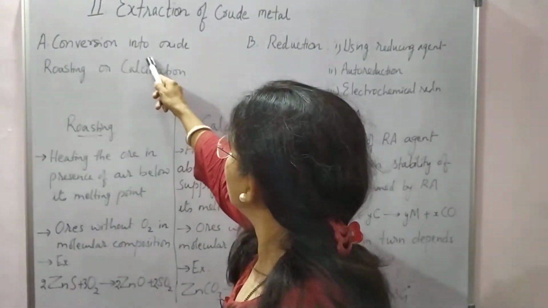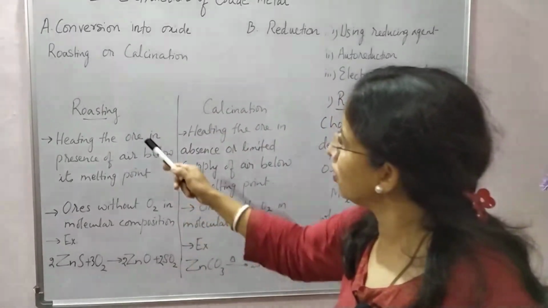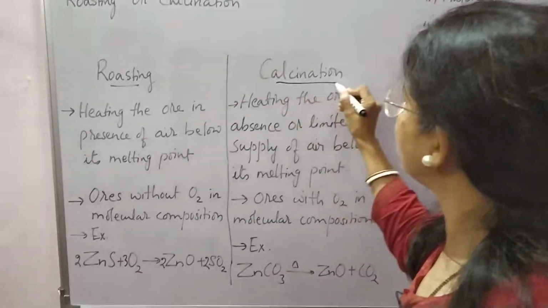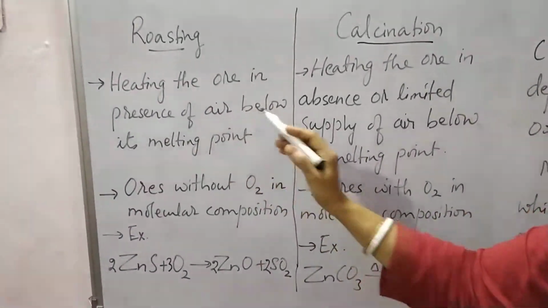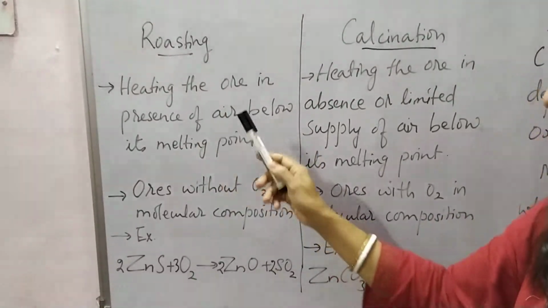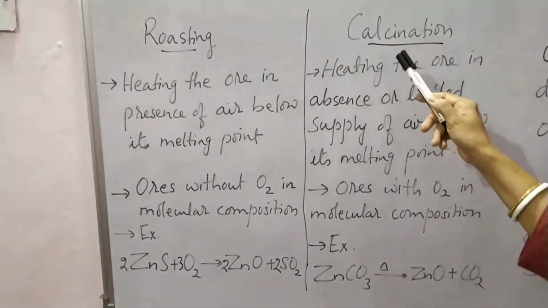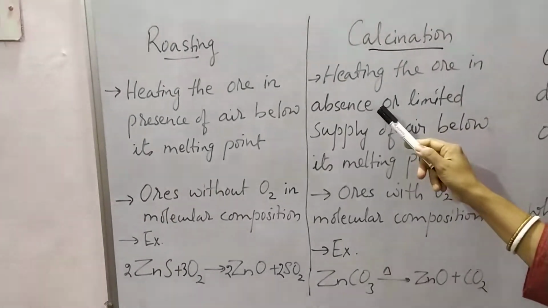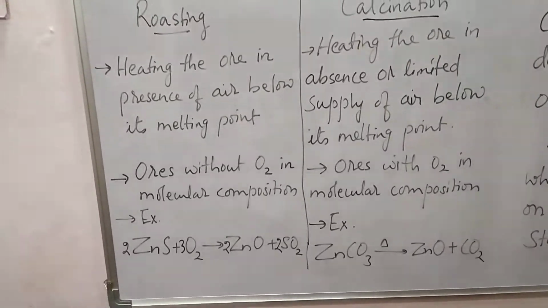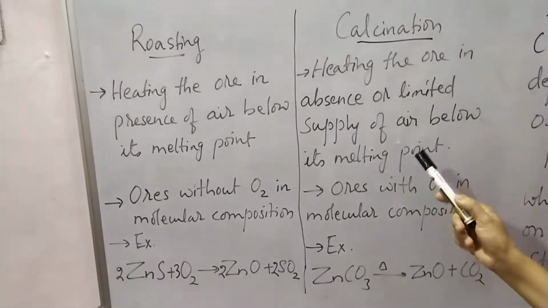The conversion of the ore into oxide is done either by roasting or by calcination. So what is the meaning of roasting and calcination? Roasting is nothing but heating the ore in presence of air below its melting point. When the ore is heated with supply of oxygen below its melting point, that phenomenon is called roasting, whereas calcination is heating the ore in absence or limited supply of air or oxygen below its melting point. So calcination is the process where the ore is heated in absence or in limited supply of oxygen.